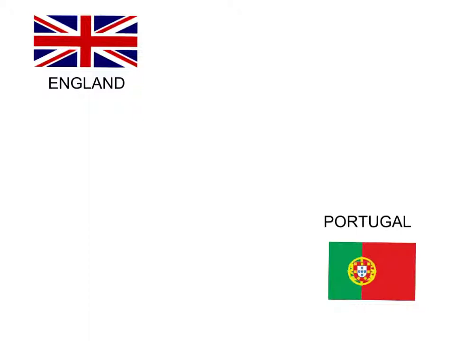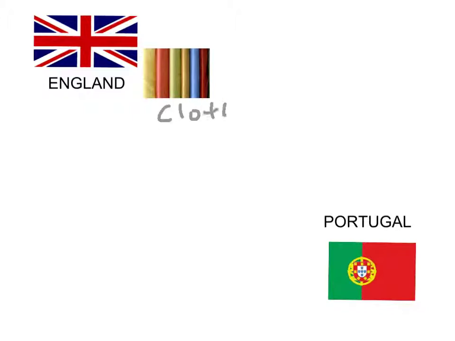England has resources that allow it to very efficiently produce. So we'll put some bolts of cloth over here for England, and we're going to assert here that England has an absolute advantage in the production of cloth relative to Portugal.